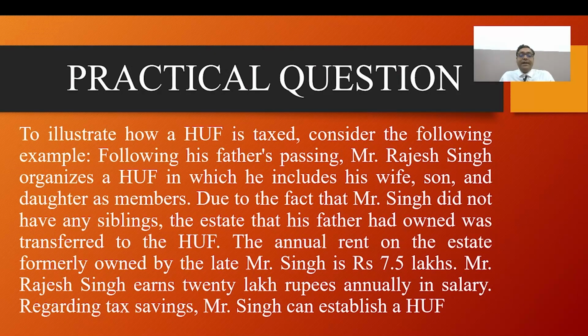The annual rent of the estate formerly owned by the late Mr. Singh is rupees 7,50,000. Mr. Rajesh Singh earned 20 lakh rupees annually in his salary. Regarding tax saving, Mr. Singh can establish a Hindu undivided family.